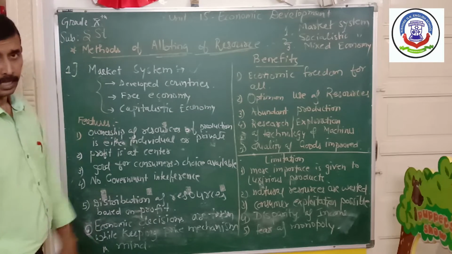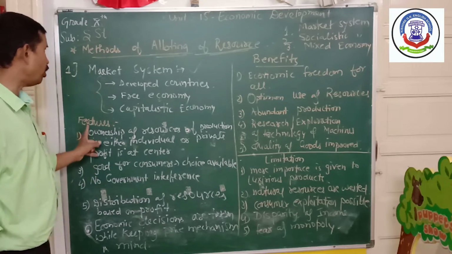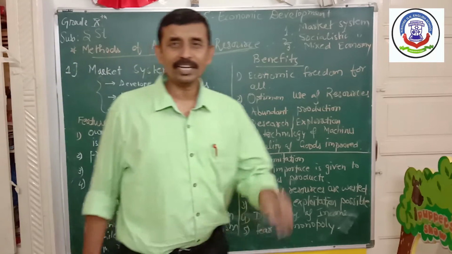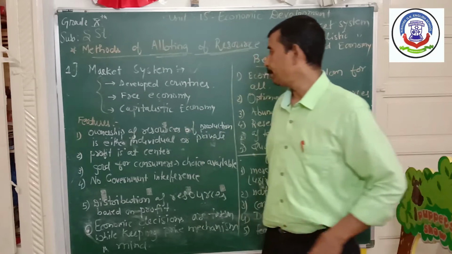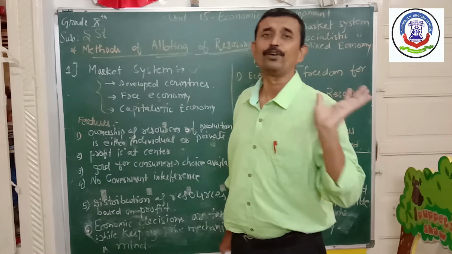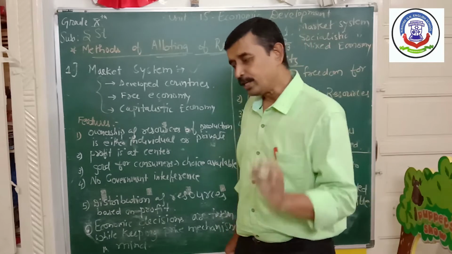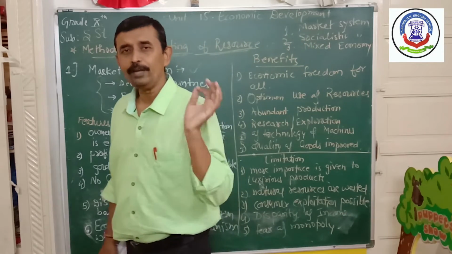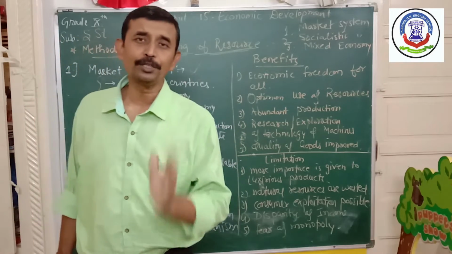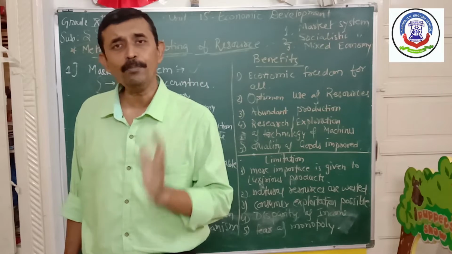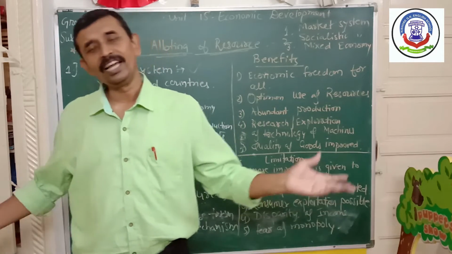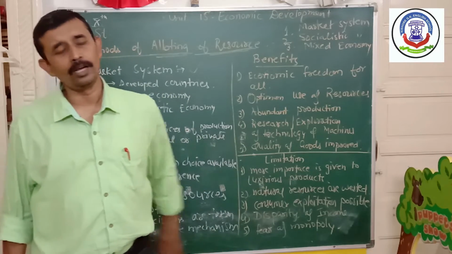The second feature of the market system is what? Profit. In market mechanization or in a capitalistic economy, the business is done for profit only. Any industrialist, any businessman, when he wants to start a business, does it with the aim of profit only. And if there is no profit, in that case the person can close the industry.